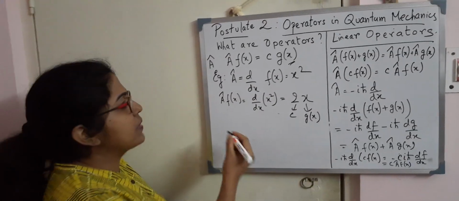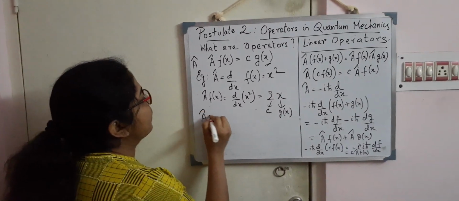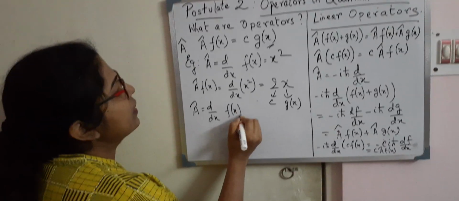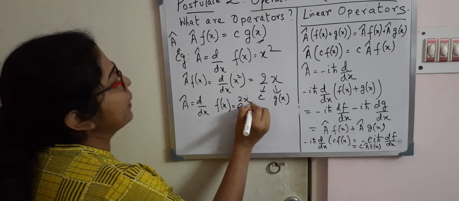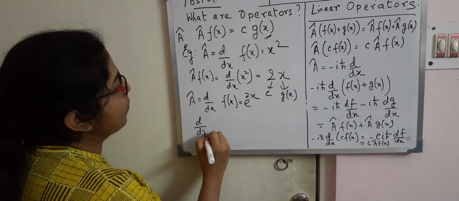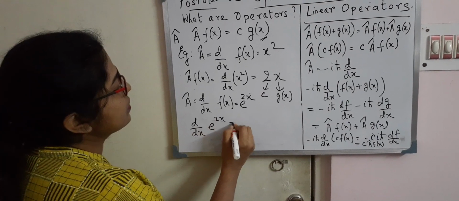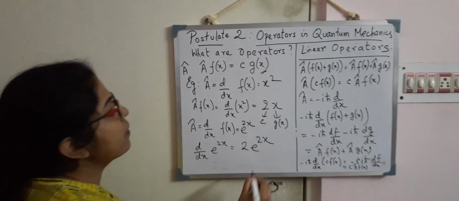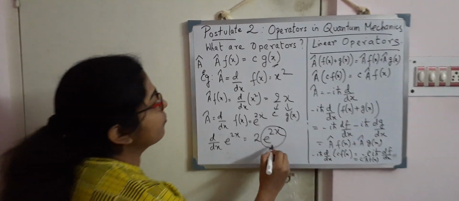If we take another example, where A cap remains d/dx but the function f(x) is e to the power 2x, then if we operate A cap over f(x), the answer we get is 2 e to the power 2x. So here we get back the same function.